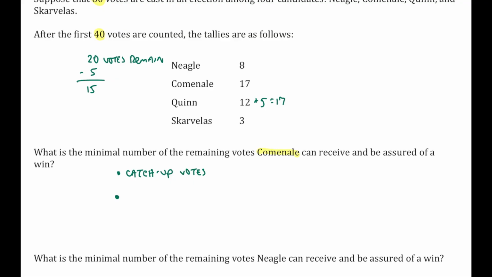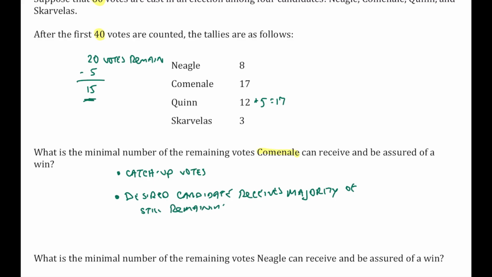Now at this point, we're going to take those 15 votes still remaining. The desired candidate gets the majority of the still remaining votes. So if I take those 15 votes and divide by 2, that's going to give us 7.5.